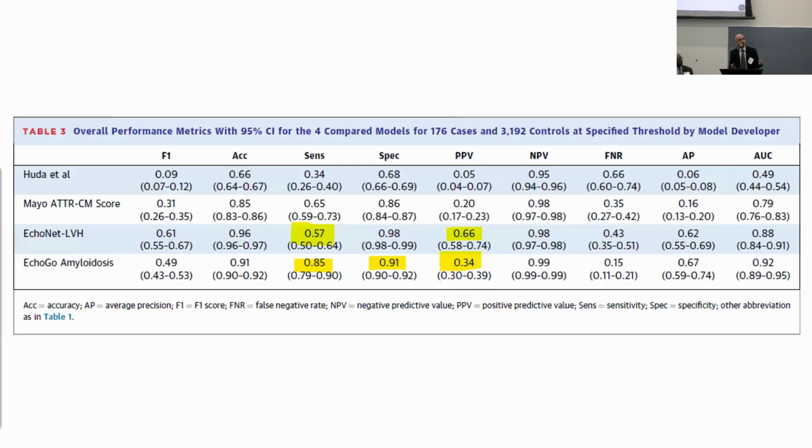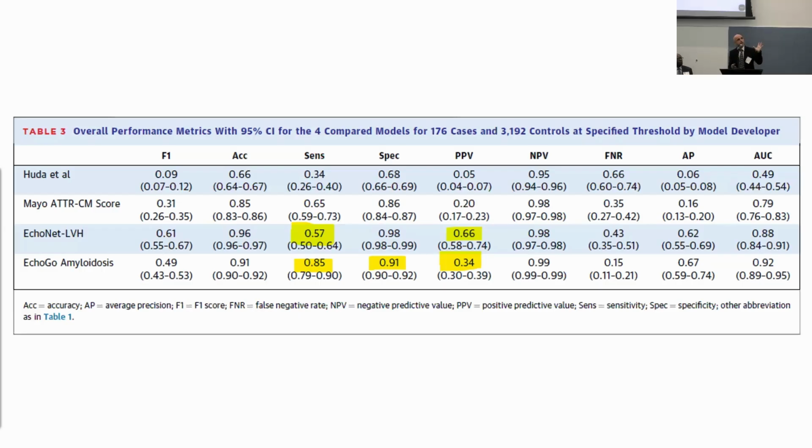And that's resulting in a positive predictive value of 66%. Whereas with the model that we use, we're going for not wanting to miss a case. So we're using the model that has a higher sensitivity, but a lower positive predictive value. So only 1 out of 3 of those patients that are called positive will truly have amyloidosis within the heart.